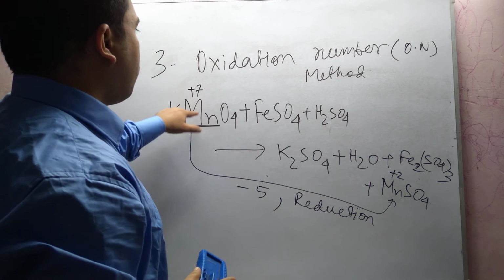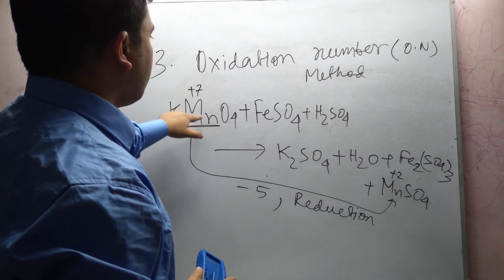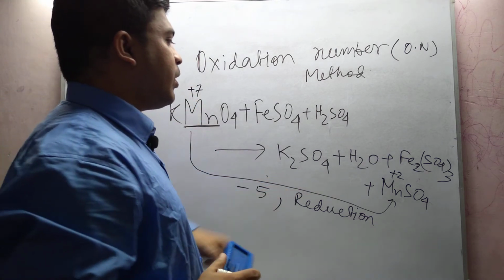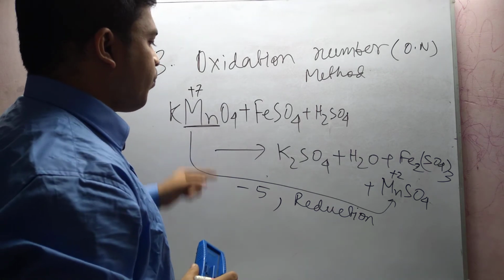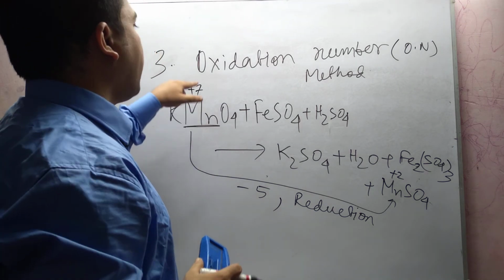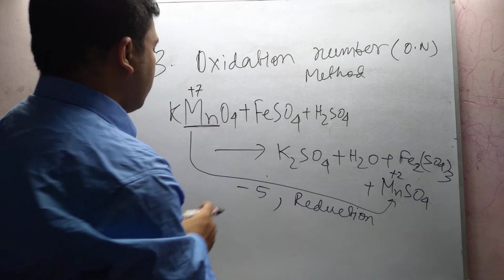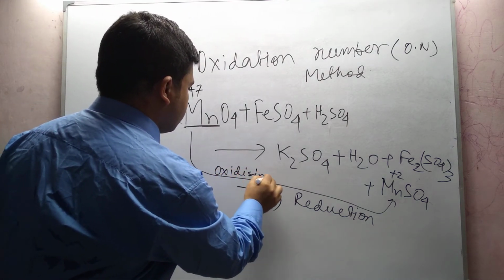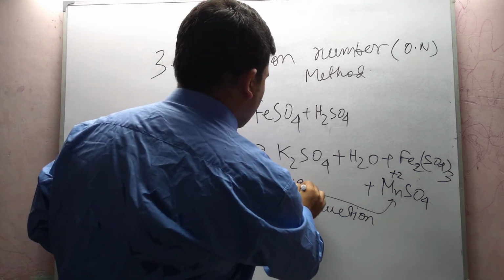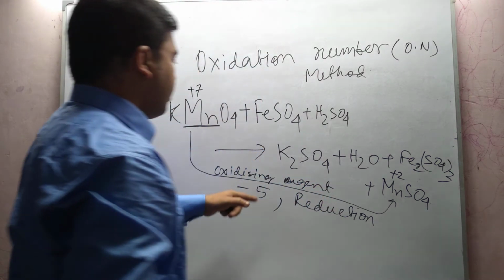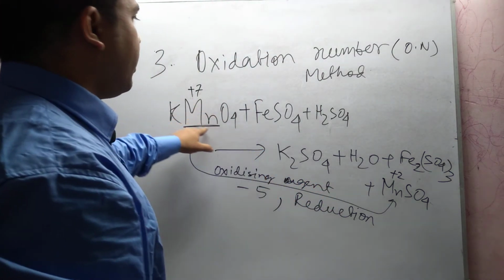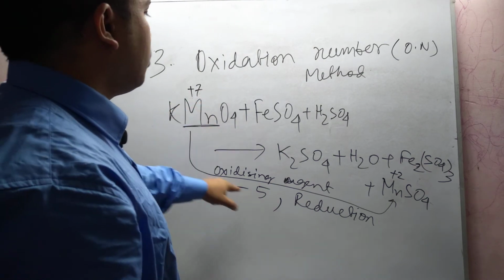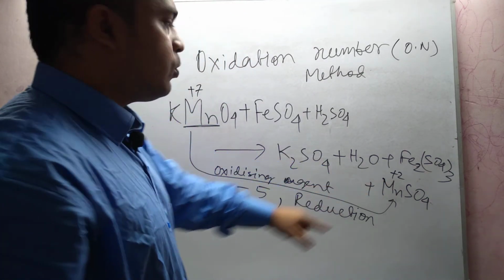Reduction occurs for potassium permanganate because a decrease in oxidation number takes place. So it is an oxidizing agent. Its reduction takes place from +7 to +2.